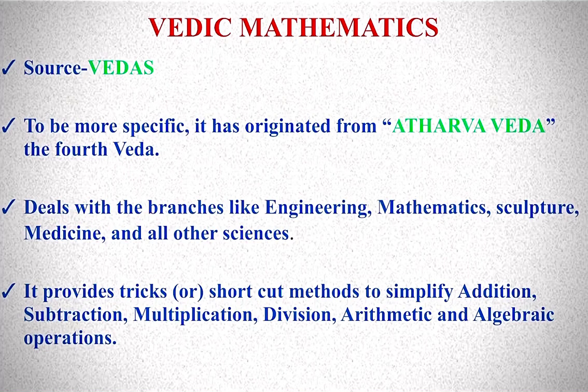It deals with branches like engineering, mathematics, sculpture, medicine, and all other sciences. It provides tricks and shortcut methods to simplify addition, subtraction, multiplication, division, arithmetic, and algebraic operations. Vedic mathematics is efficient, accurate, and easy to learn.